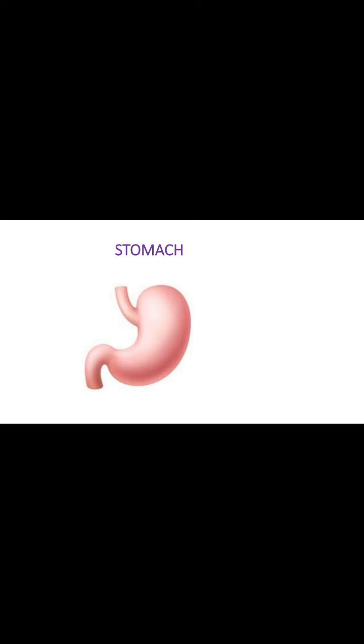The gastric glands in the lining of the stomach secrete digestive juices which contain mucus, hydrochloric acid and digestive enzymes. The mucus protects the stomach lining from the action of enzymes and acid. Hydrochloric acid kills bacteria that might enter along with the food. The acid makes the food acidic to promote the action of enzymes. Stomach muscles churn the food with gastric juices secreted by the glands in the stomach wall. Most of the food is digested in the stomach.